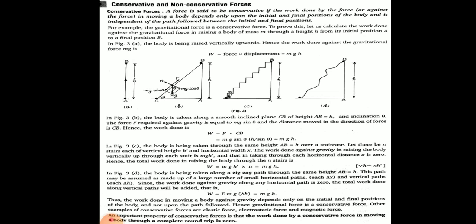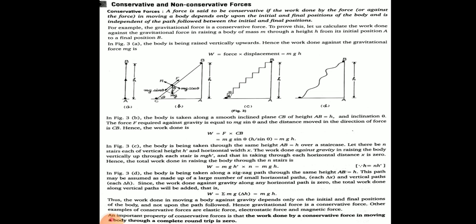Second case, figure B, the body is lifted through an inclined plane. The component of weight mg is mg sine theta, downwards parallel to the plane.